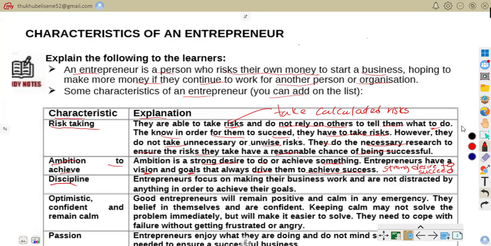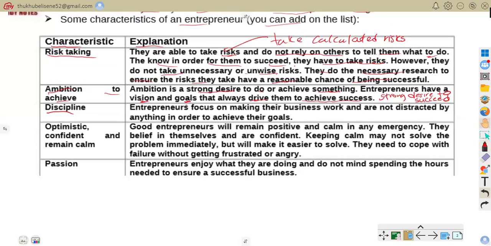Discipline now is one of the characteristics of entrepreneurship. They say entrepreneurs focus on making their business work and are not distracted by anything in order to achieve their goals. So with discipline, they stay focused and organized. For example, they follow a daily work schedule. That is how they are organized and focusing.